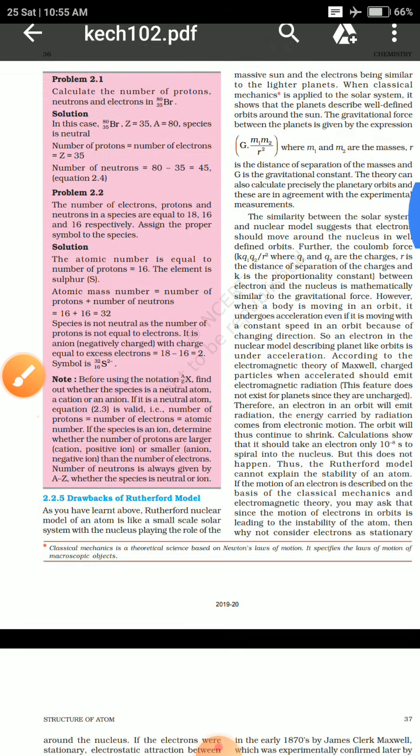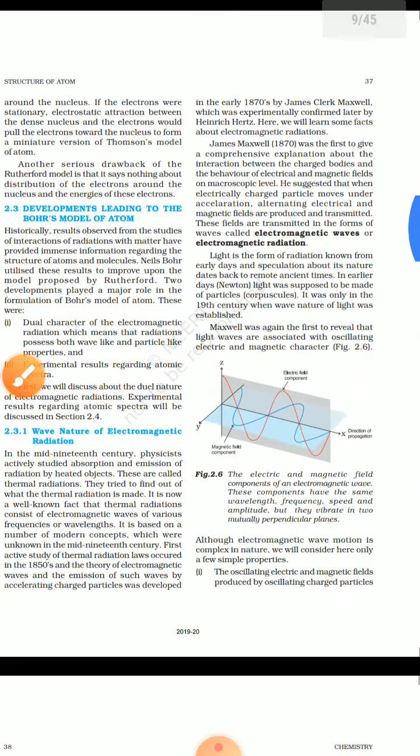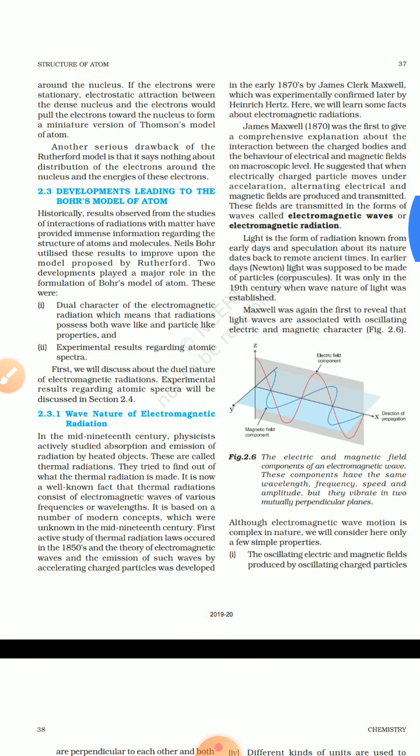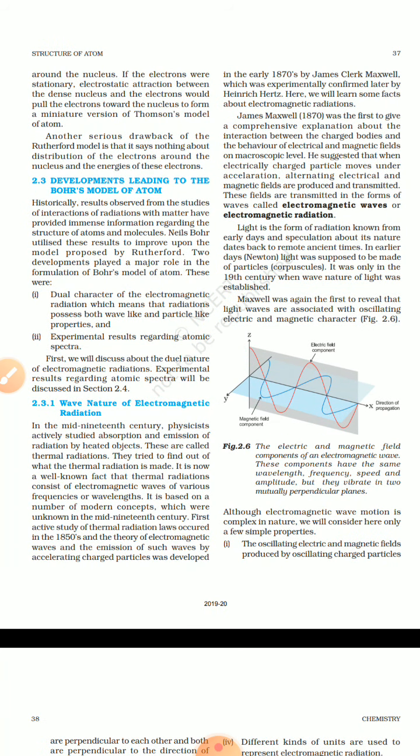Now, if we discuss Rutherford's model, it was the one which gave the basis of the nuclear model of the atom. The atom has a nucleus surrounded by electrons, and inside the nucleus there are protons and neutrons. With the help of Rutherford's model, we could understand some basic topics.